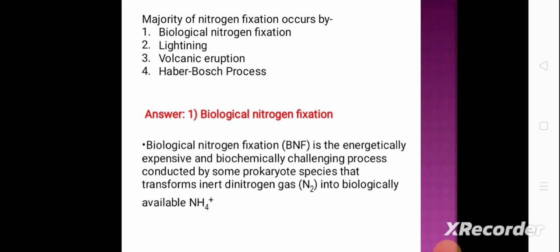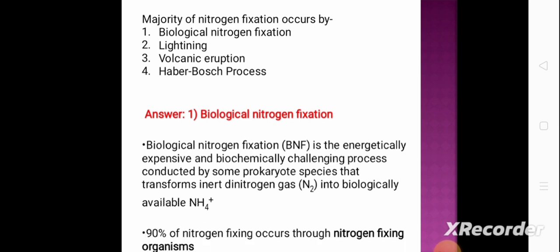Biological nitrogen fixation is the energetically expensive and biochemically challenging process conducted by some prokaryotic species that transforms inert nitrogen gas into biologically available ammonium ion.